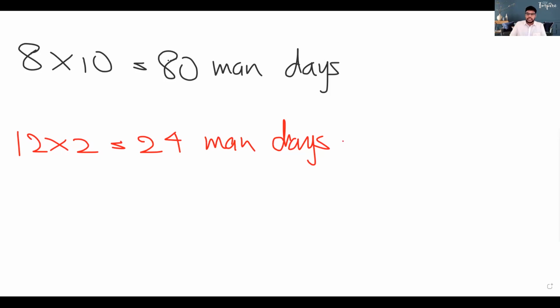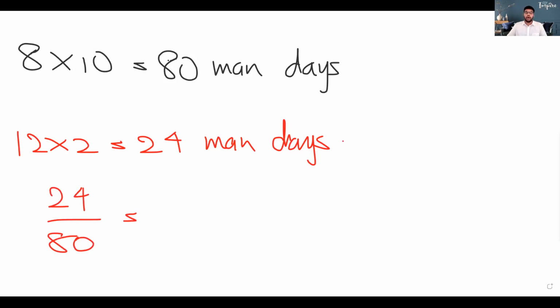24 man days of work will be done during the first 2 days. But the question is asking how much of the task will be completed during the first 2 days. So remember children, the entire task is how many man days? 80 man days. Out of the 80 man days, 24 man days of work will be done during the first 2 days, right? So you would take a fraction, 24 over 80.